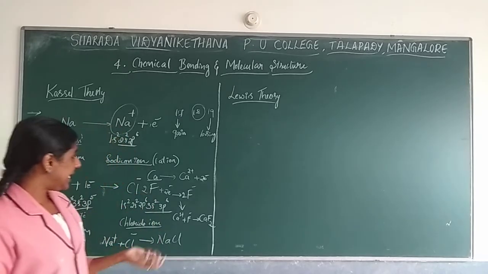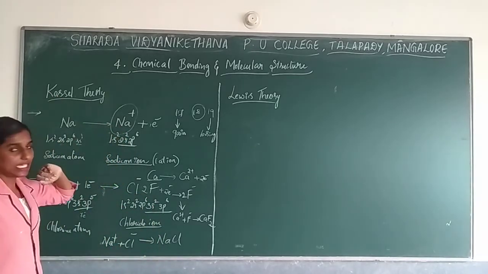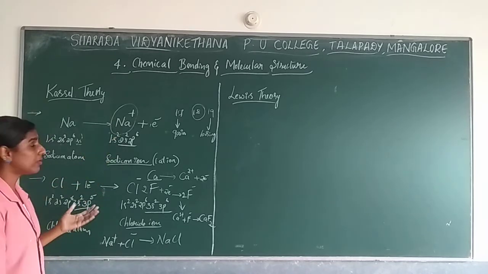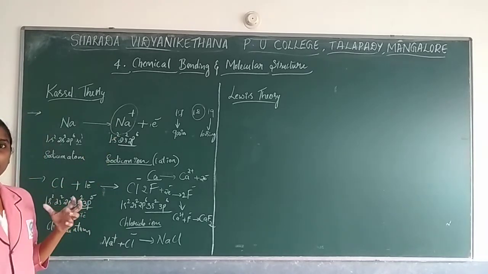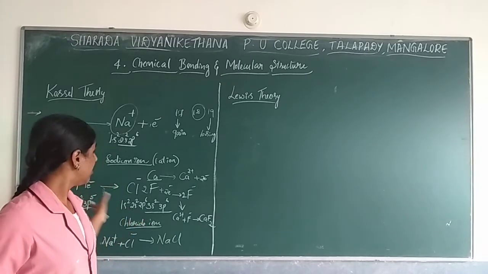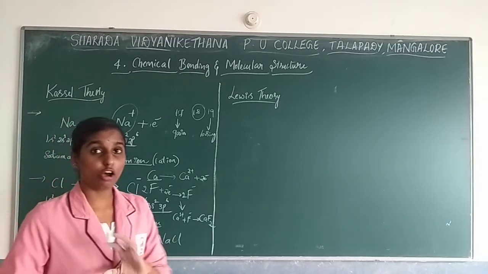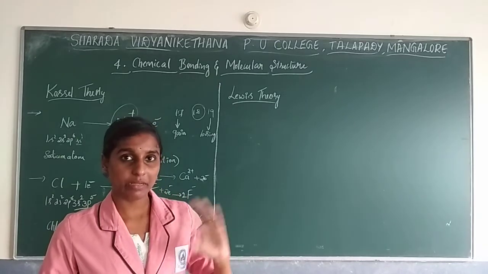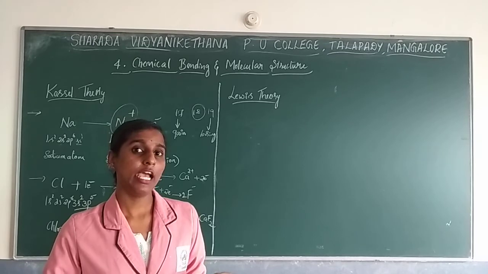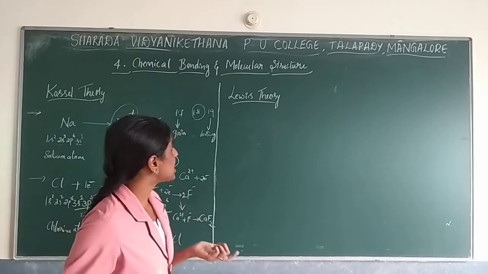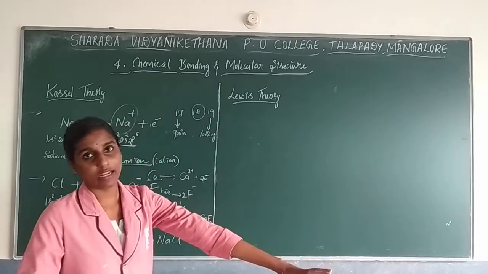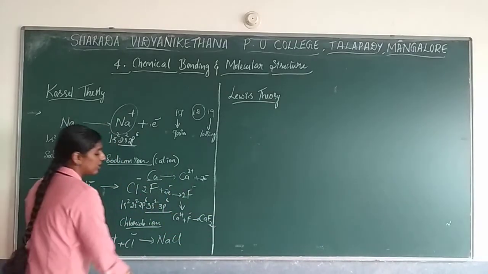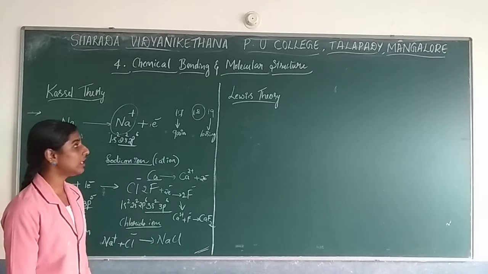But later on he saw, when he went through a still larger number of compounds, that the theory is not possible for all the compounds or all the elements. There are certain differences based on electrons. That was explained by the next theory, approach. We will see that later. So this is regarding Kossel's approach.